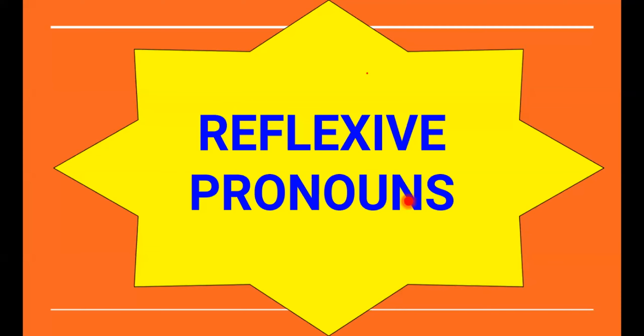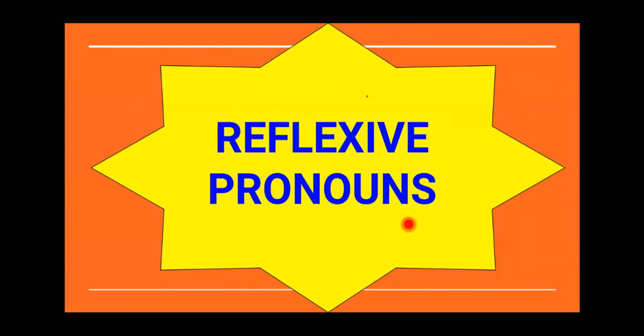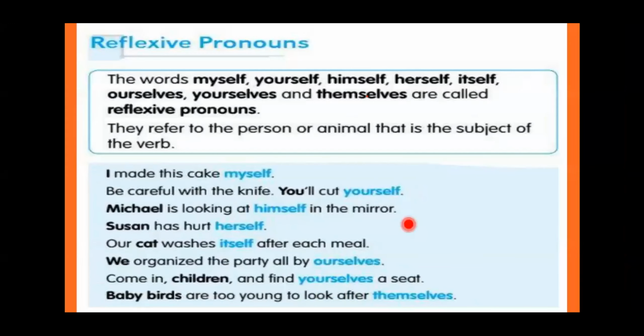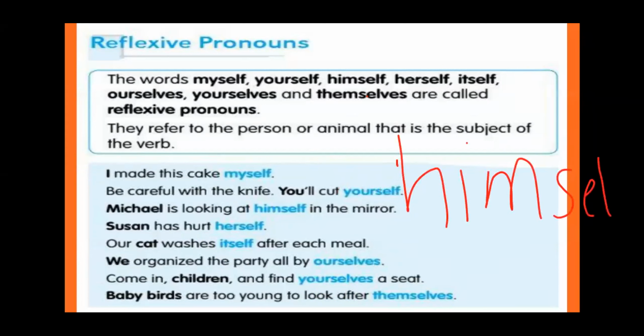Now let's move on to the reflexive pronouns. What are reflexive pronouns? Him is a personal pronoun.